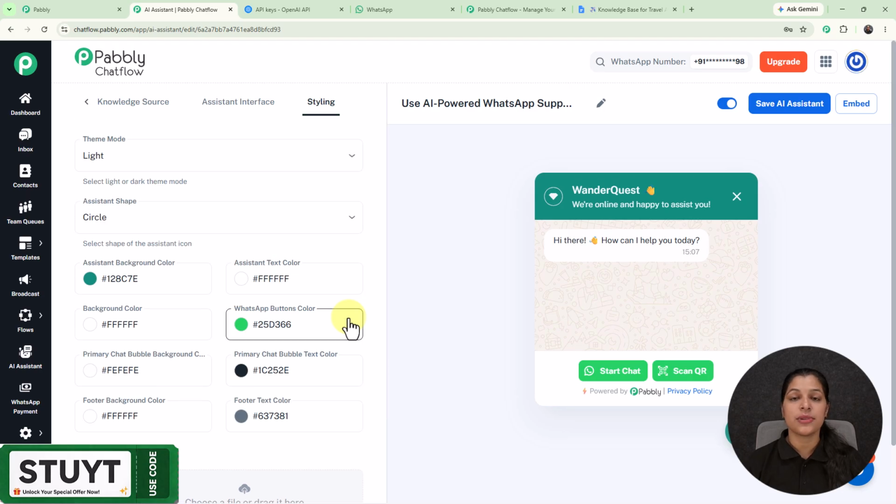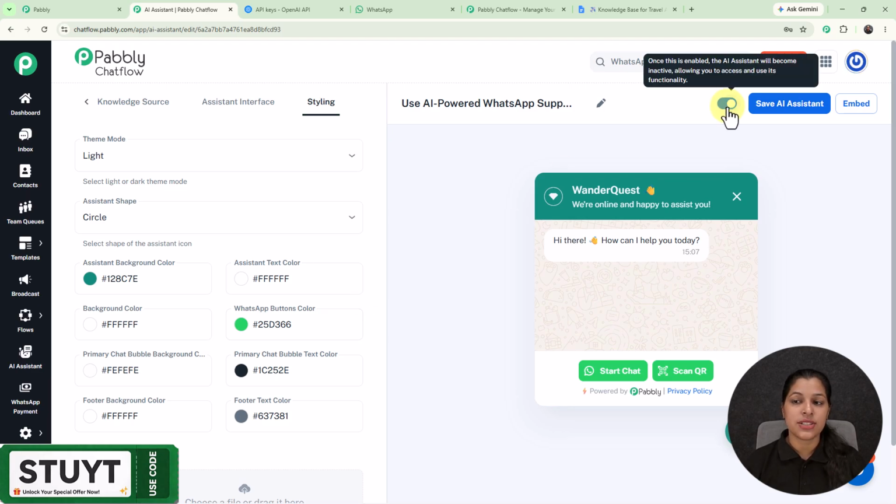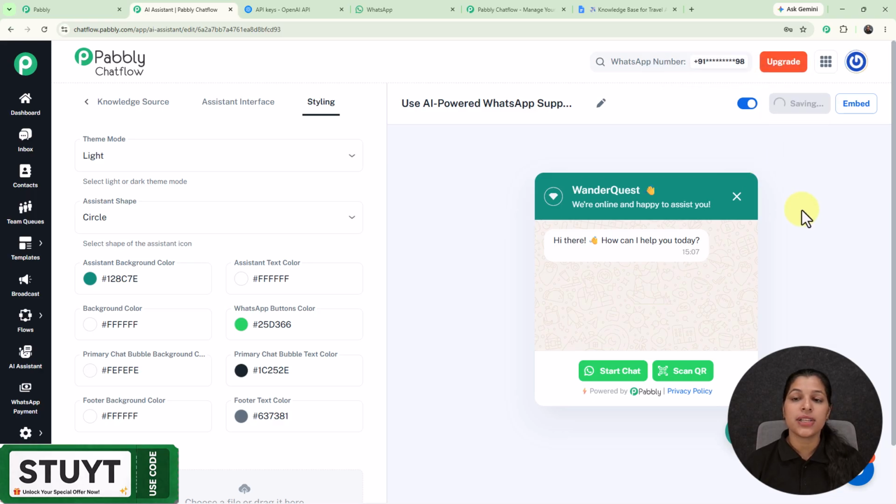So this was the simple process for creating our AI assistant, which is going to respond to all your customer queries without you requiring to type even a single word. And here you have to enable it by activating this toggle, and for saving it we simply have to click over the save AI assistant, and right here it is saved successfully.